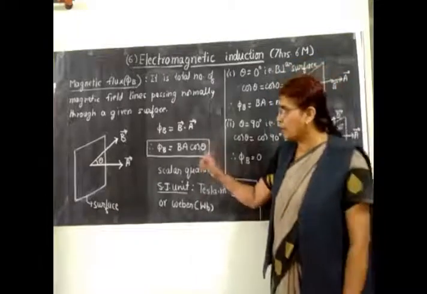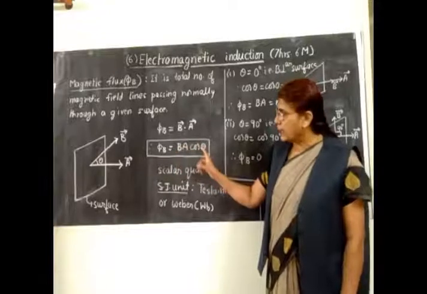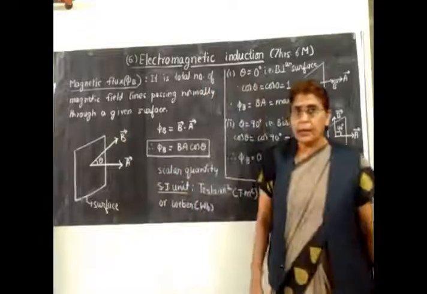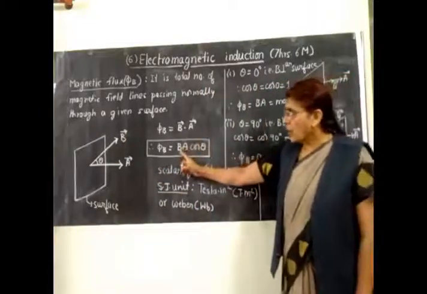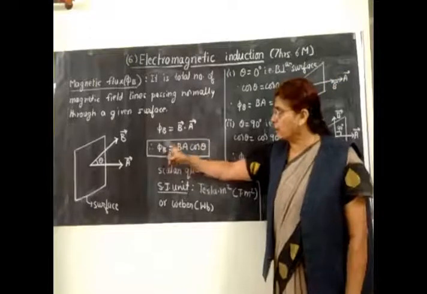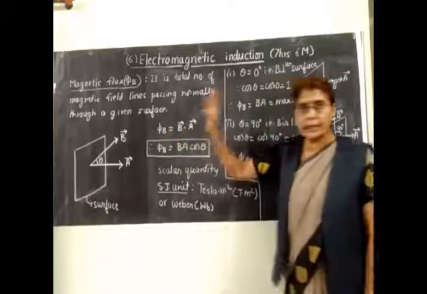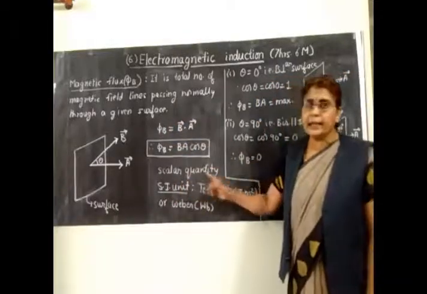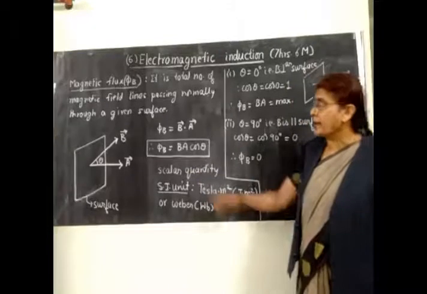B is the magnetic field, A is the area, theta is the angle between B and A. Now, we shall write down the SI unit of it. So, what type of quantity is the magnetic flux? Whenever you take the dot product of two vector quantities, the resulting quantity is always a scalar quantity. Therefore, it is a scalar quantity. And now, what is the unit of magnetic flux?